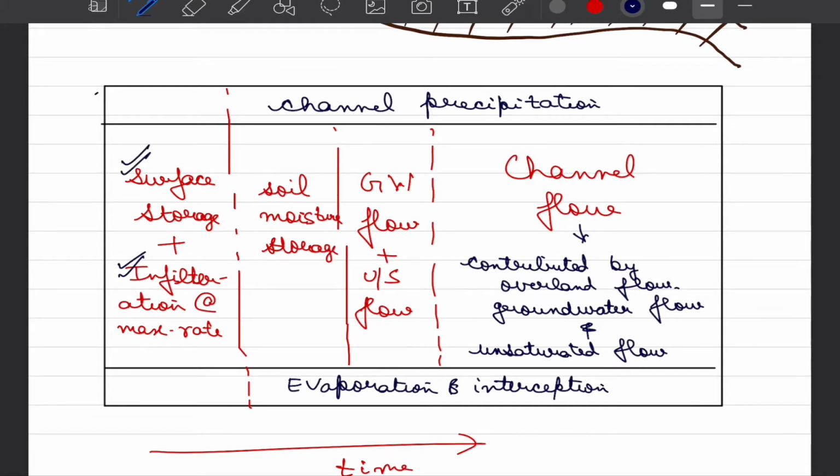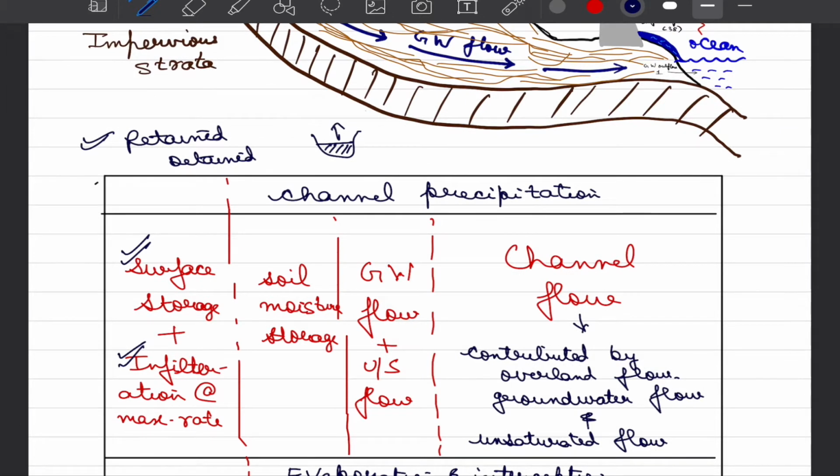Also, there would be some depressions on the surface, and some water would either get retained or get detained. Retention is more of a permanent phenomenon. That means if there is a big pothole and water gets trapped there, the only way for this water to go out is through evaporation. On the other hand, if we have a smaller trench and water gets retained temporarily here, then as soon as more precipitation starts, we have some overflow from this ditch, and we say that this is a temporary phenomenon and hence it is called detention.